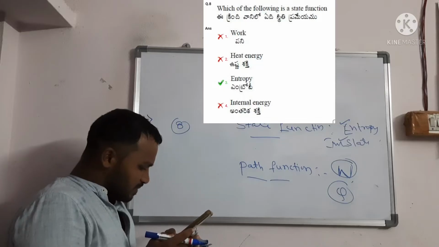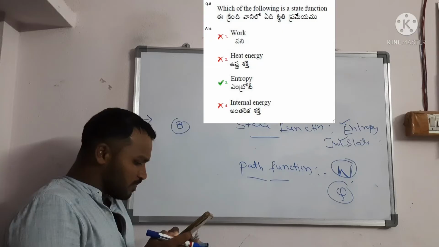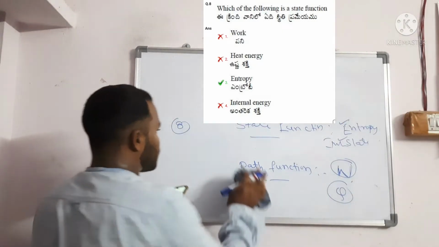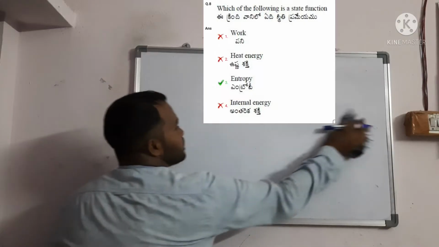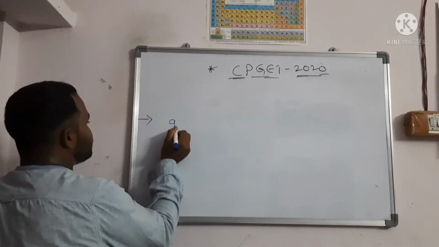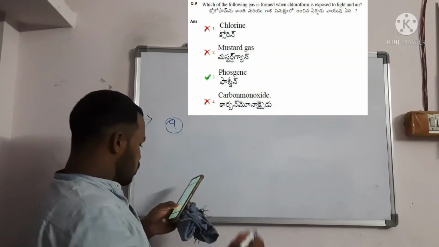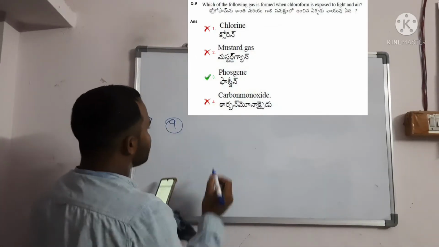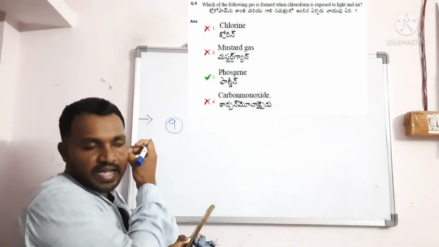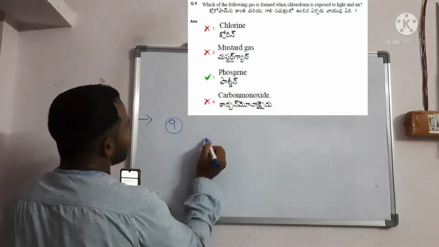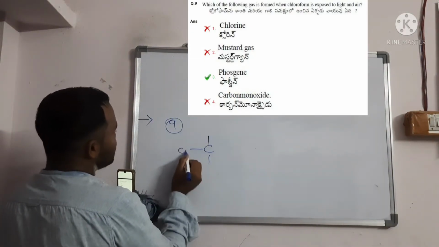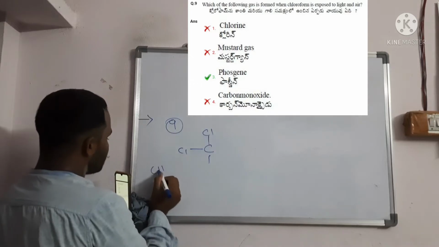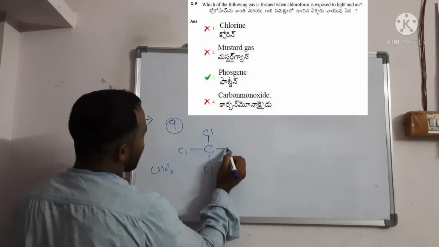Question number 9. Which of the following is formed when chloroform is exposed to light and air? Chloroform reacts with light in the presence of air, that is, with oxygen. The chloroform structure is CHCl3, with hydrogen here.